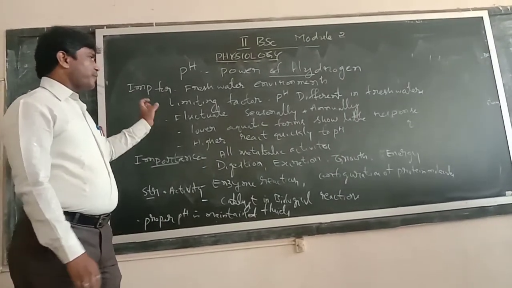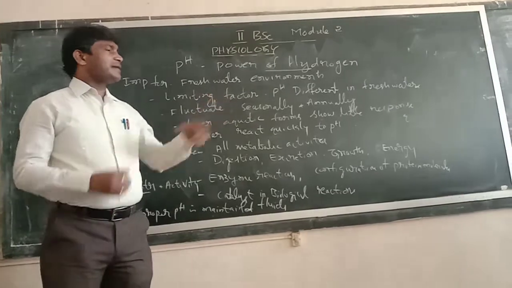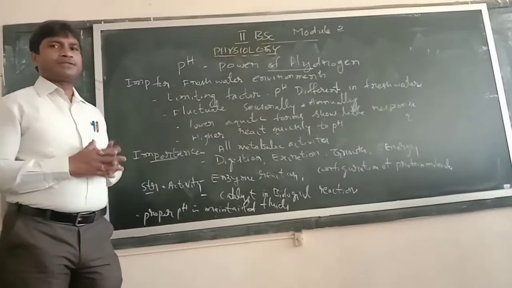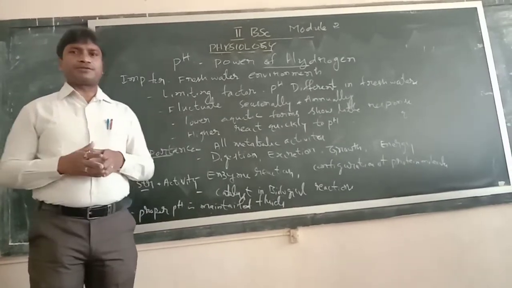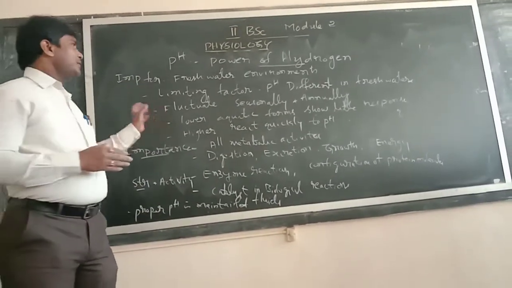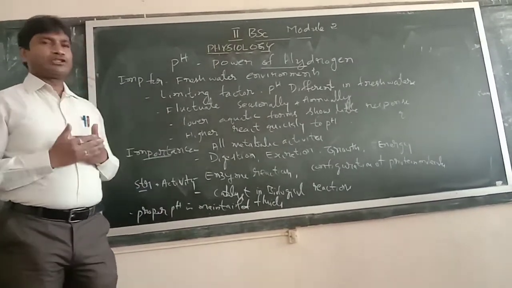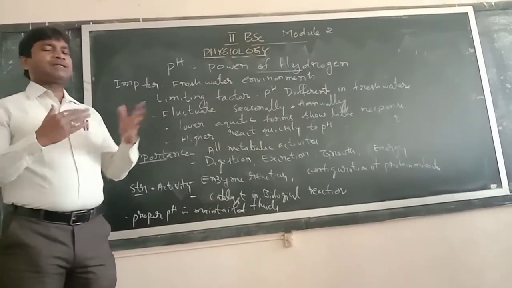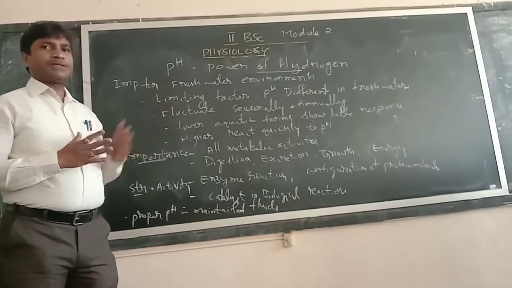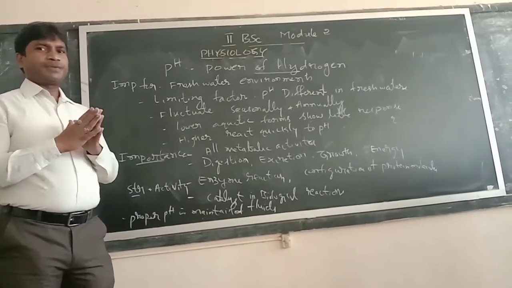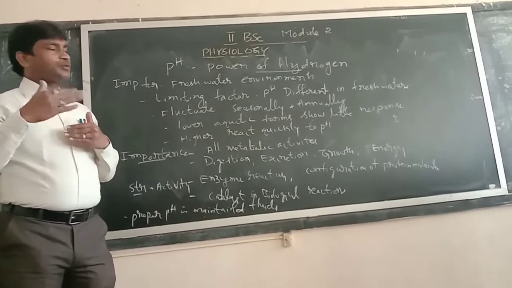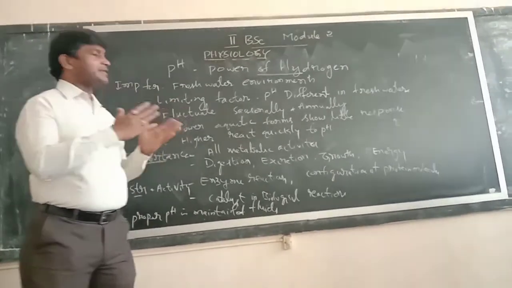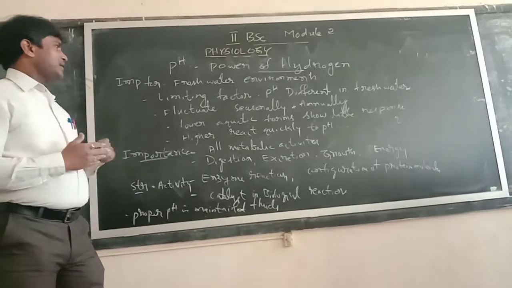So pH fluctuation changes seasonally as well as annually. We have different seasons like summer season, winter season, rainy season. According to the season, the pH is going to vary or fluctuate. And also annually, year by year, we can see the variation in the pH.